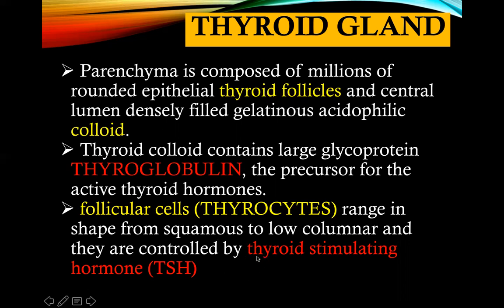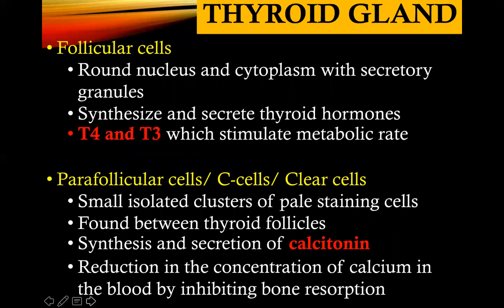Okay, and again, if I ask you what cell is responsible for the secretion, it's the thyrotrophic cells, which are actually your basophilic chromophil. Where in the anterior pituitary gland, in what pars? In pars distalis of the anterior pituitary gland. Okay, what else? These follicular cells are the parenchyma. They have a round nucleus, and the cytoplasm is filled with secretory granules. They synthesize and secrete thyroid hormones. These are your T3 and T4, your triiodothyronine and your thyroxine.